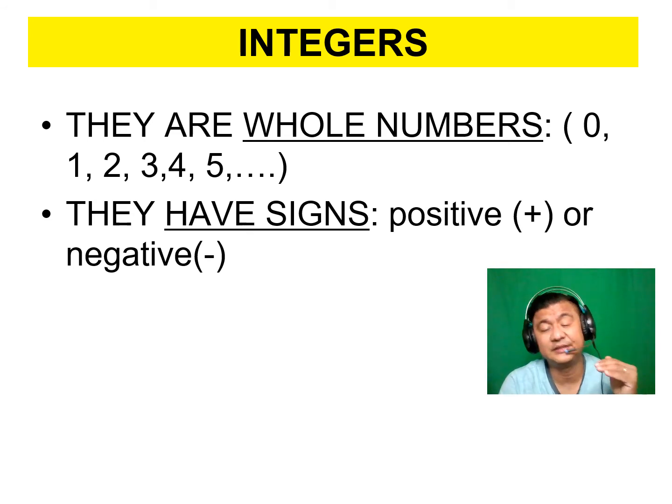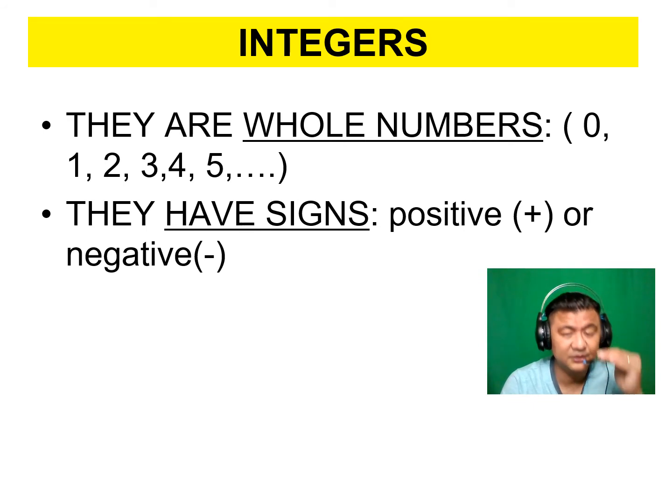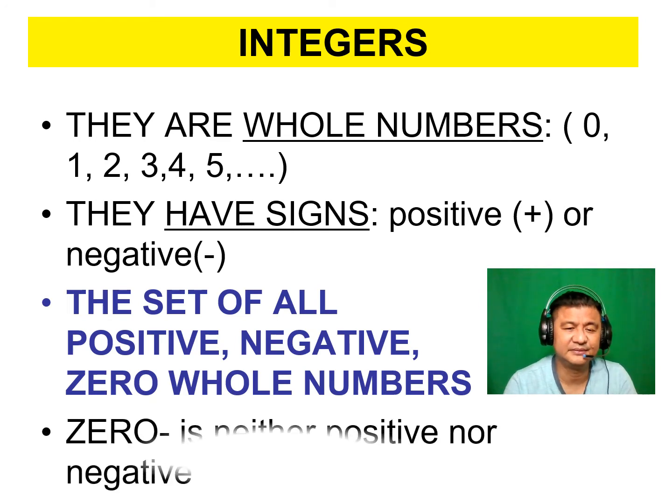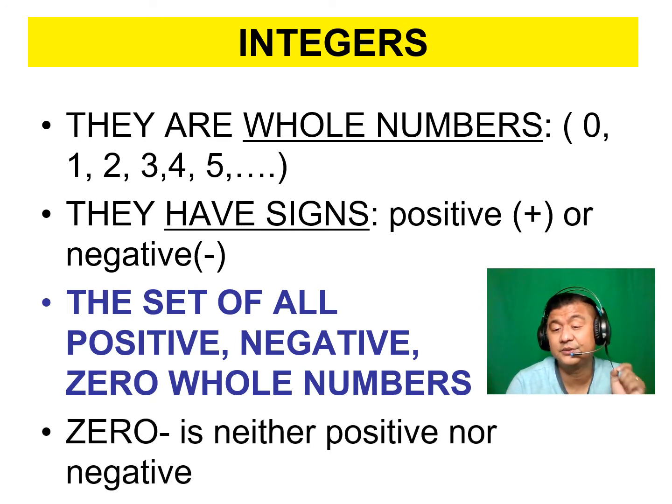Take note, when you write the negative sign, usually you write it in the middle or a little bit above. That means negative. So the set of all the positive going to your right, and then all the negative going to your left, including 0, will be the set of integer numbers. Remember that. So 0 is included. 0 is considered as an integer, and 0 is neither positive nor negative. Remember that.